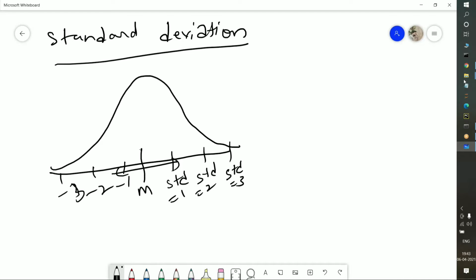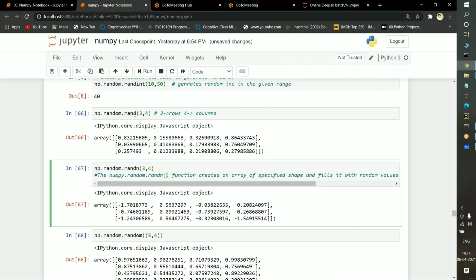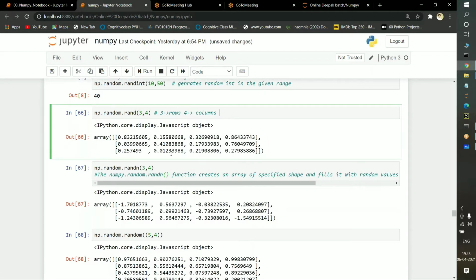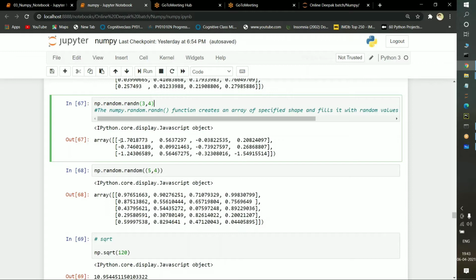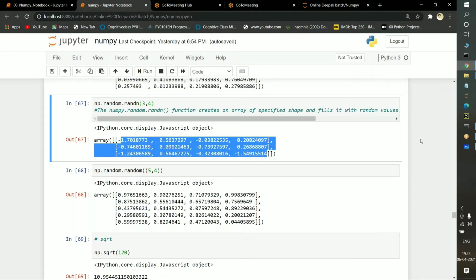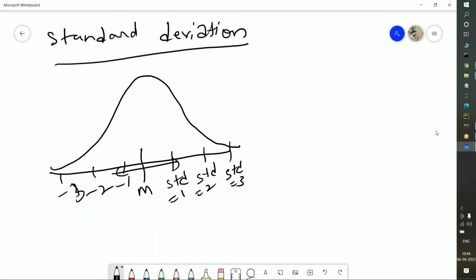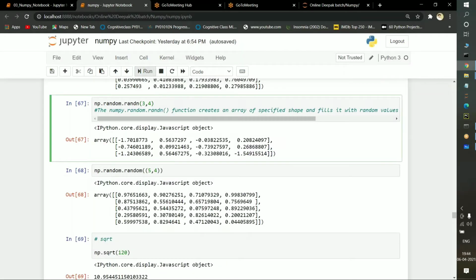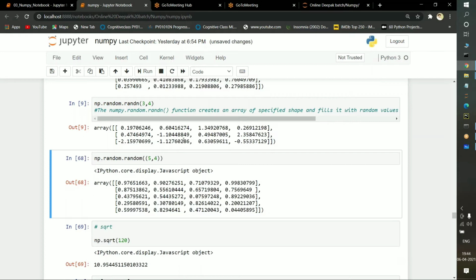If you observe here, the rand keyword only selects some random values, 3 rows and 4 columns, depending upon the parameters we are passing. But here, if you observe very carefully, 0 is selected, -1 is selected, -0 is selected, like that. So it is completely based upon this standard deviation. If I execute this again, the values will change. See, the values have changed. Before, there was no 2, but now it is giving 2. Why is it giving -2?